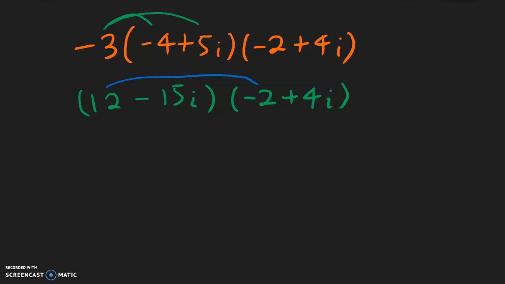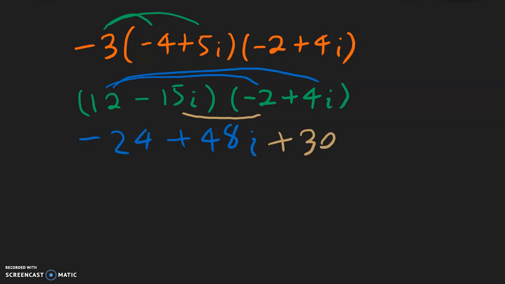So 12 times negative 2 is negative 24. 12 times positive 4i is positive 48i. Negative 15i multiplied with negative 2 is going to be a positive 30i.